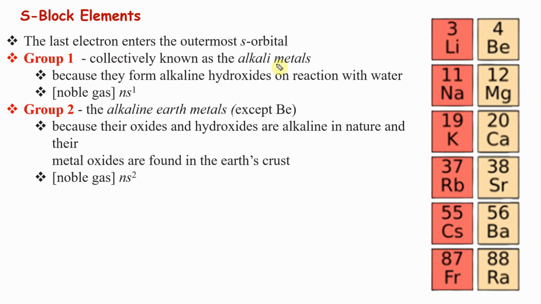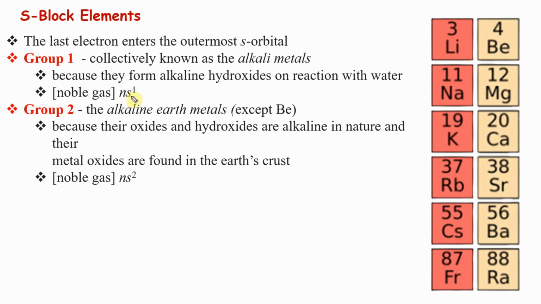Alright, group 1 is collectively known as alkali metals. We know that, and they form alkaline hydroxides on reaction with water. We want to remember this. Why we want to remember this is, if you put them in water, based on what you get we can tell the basicity. They give alkaline hydroxides. We know that hydroxide basicity increases as you go down. They get more and more alkaline.